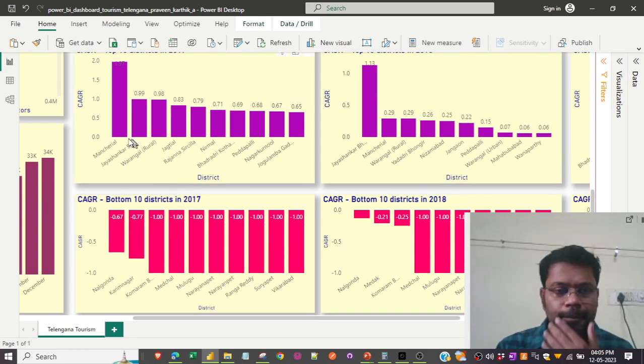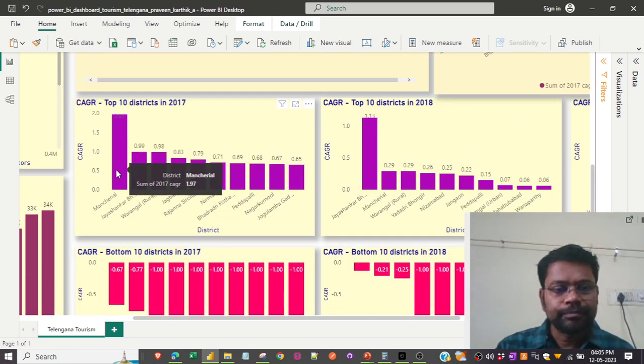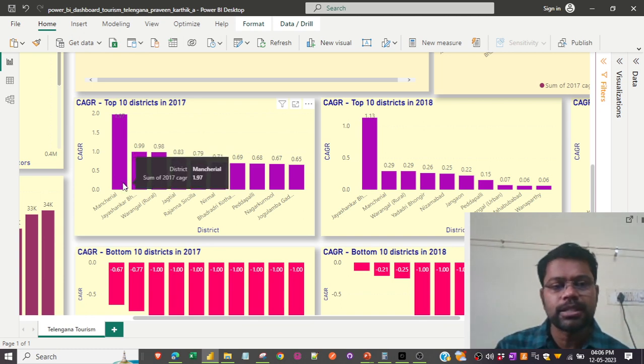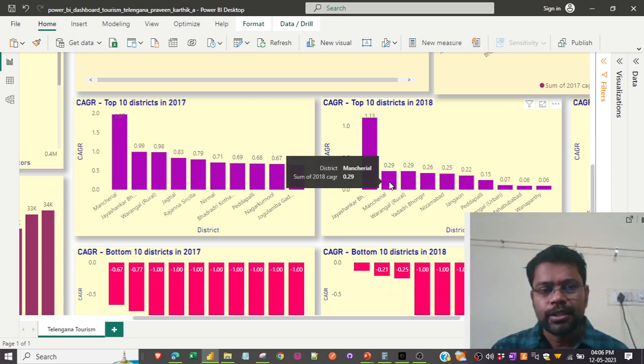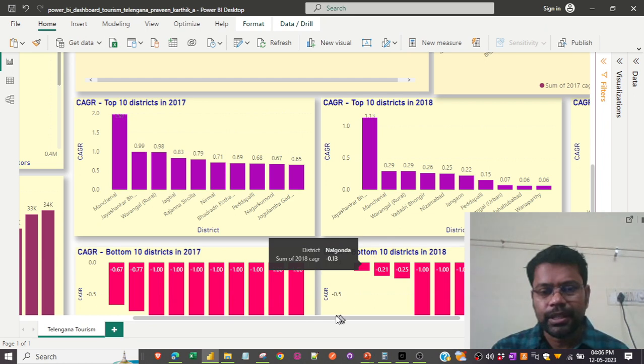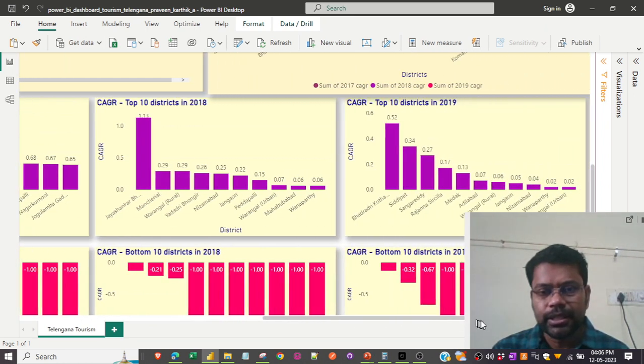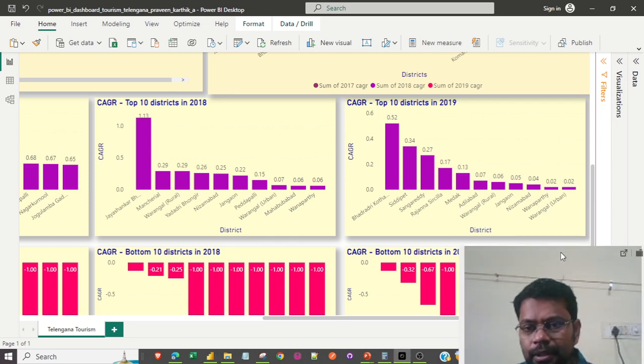Okay, and in 2017, Mancherial has, from 2016 to 17, it has increased by 1.97 CAGR rate. If you come back to 2018, let's see Mancherial, see it is 0.29. So it has decreased. Okay, let me see for 2019 and find the same district, whether it's in the top 10 or not. Okay, it's not in the top 10.